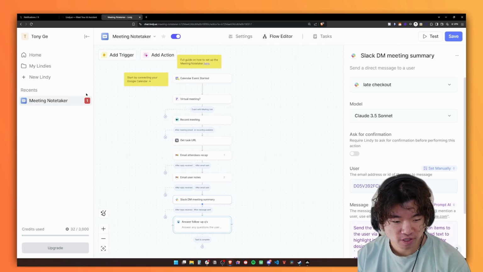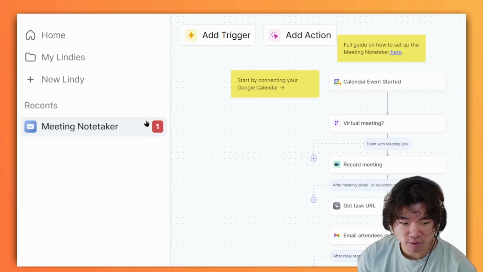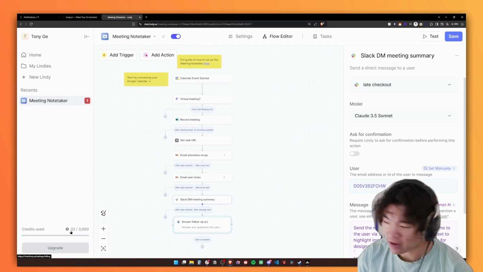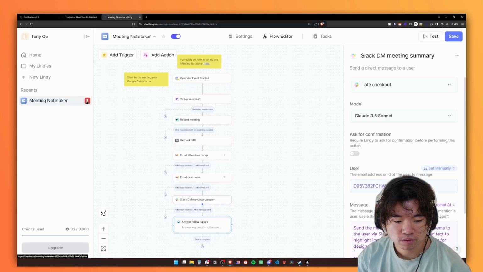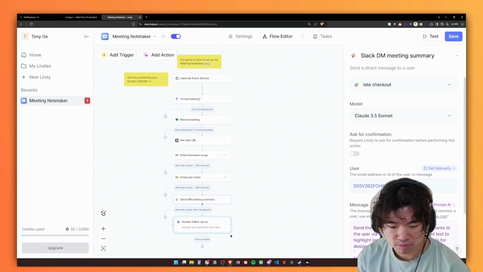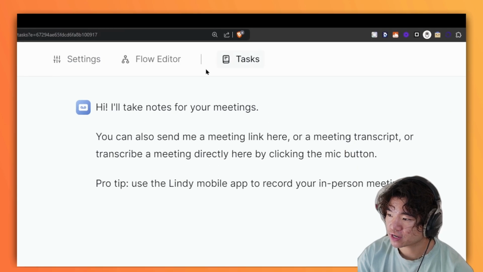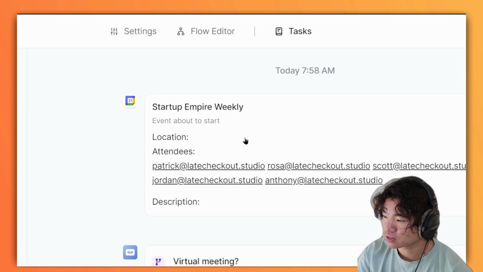Okay, so I've just checked back, and we have this little notification here. I have no idea what's going on, but underneath my credits, 32 runs have happened. So I'm going to go ahead and hit refresh and see what has changed. Okay, so we got the notification, but I can't see a log of any of the things that have run. Oh, okay. So underneath tasks here, it looks like I can get a summary of the things that have run. Nice. So these are logs.